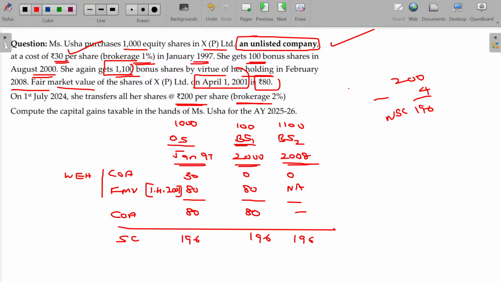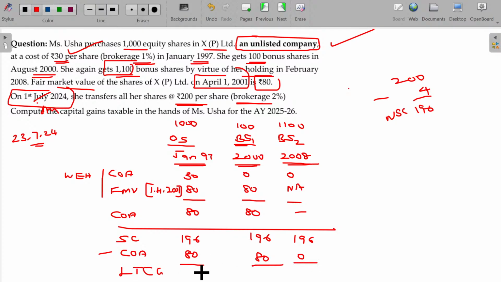As the sale happens on this date, up to 23rd July 2024, you have the chance to index. Thereafter, you are not eligible for indexation. If it were 1st August instead of 1st July, you can simply subtract the cost of acquisition. You cannot index the value. So, subtracting the cost of acquisition without indexation, 196 minus 80, the ultimate long-term capital gain is 116.